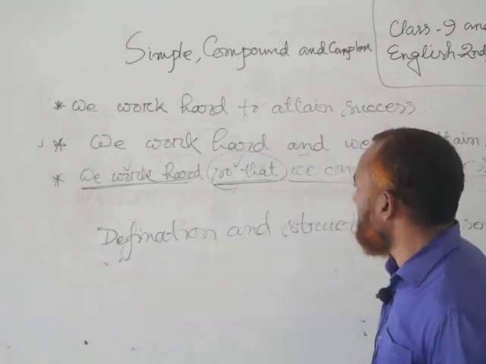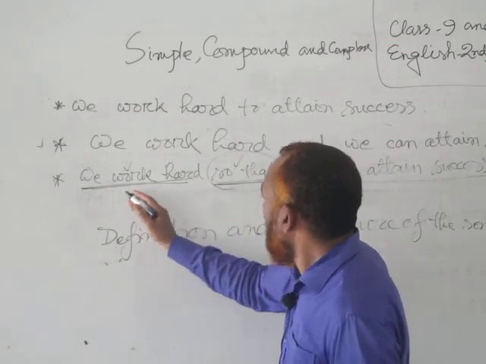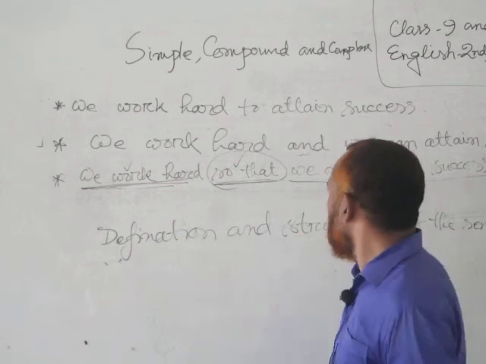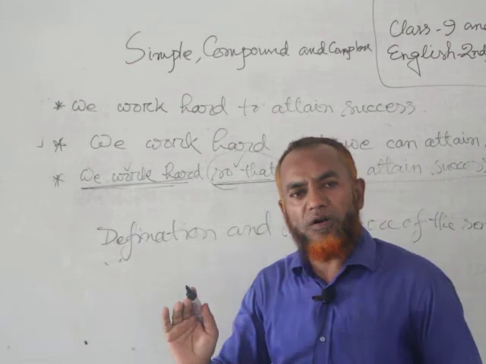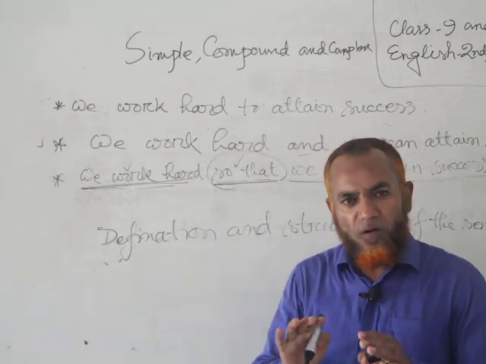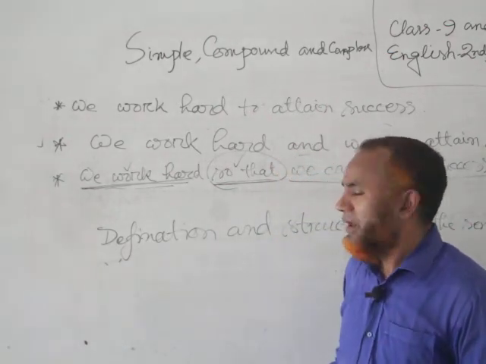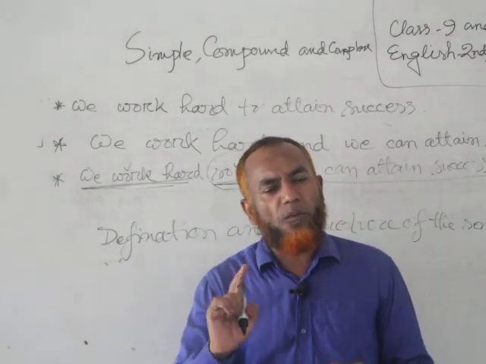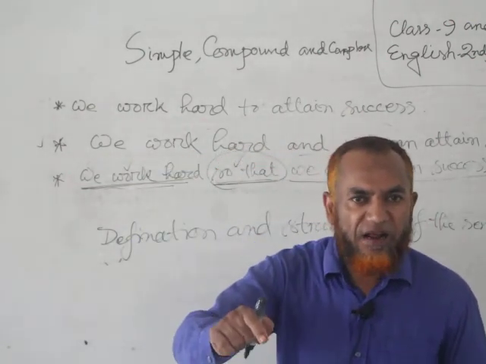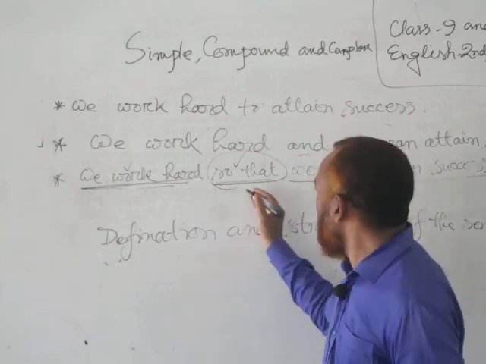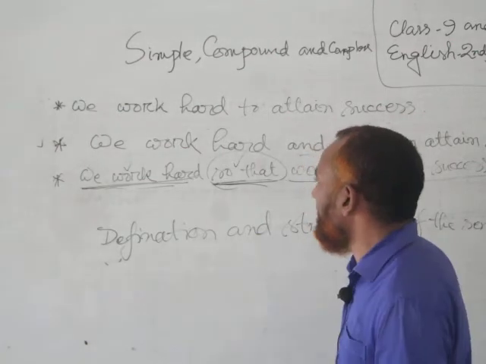Then we come to the complex sentence. In a complex sentence, we find that there is an independent clause. There may be one or more dependent clauses. So we can define the complex sentence in this way: if one or more dependent clauses are combined with an independent clause with a subordinating conjunction, we can call it a complex sentence.